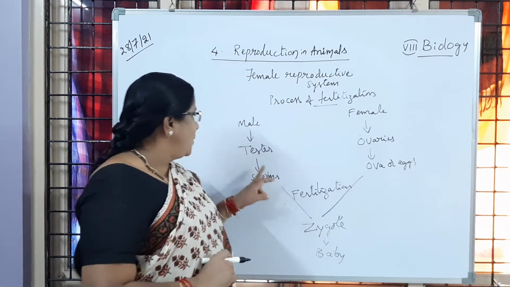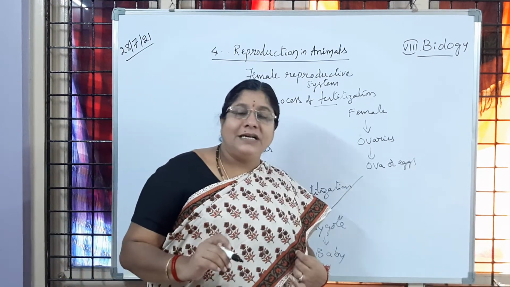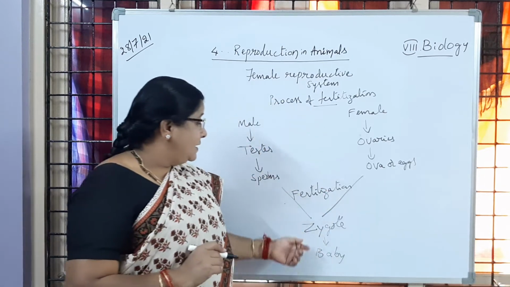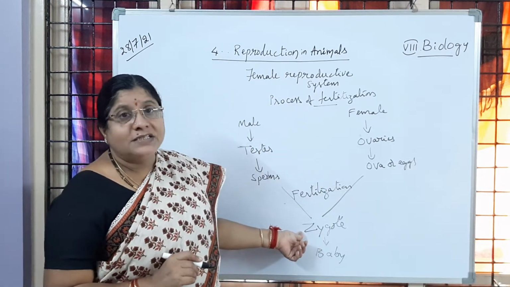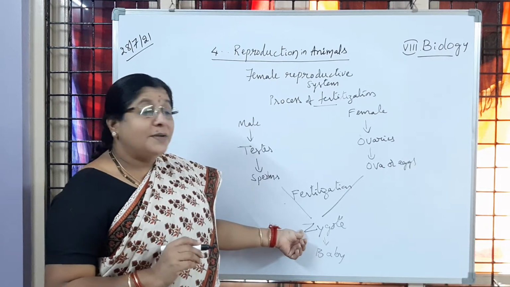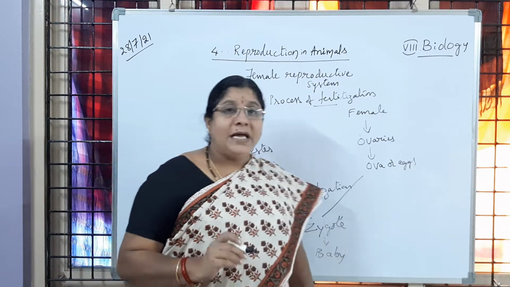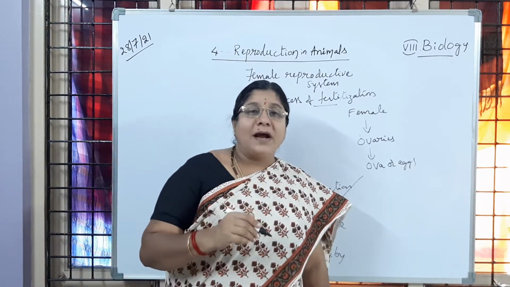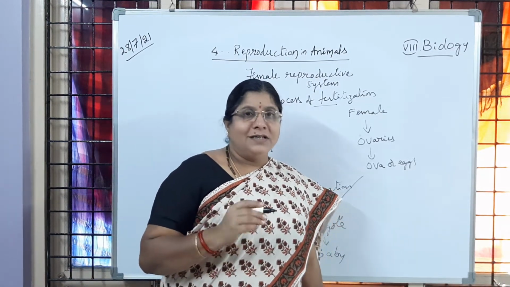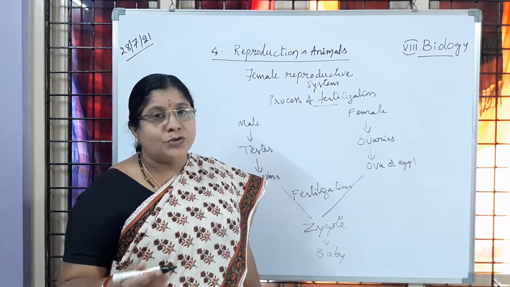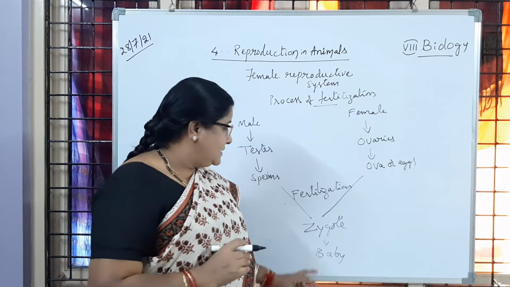So this sperm and ova are said to be single celled because they contain only one set of chromosomes, and zygote is a diploid cell. Diploid means two sets of chromosomes are present, whereas sperm and ovum are haploid cells. Haploid, diploid, one set or two sets of chromosomes, you will learn in higher classes. Is it clear to you?